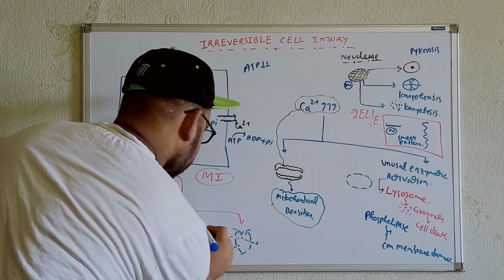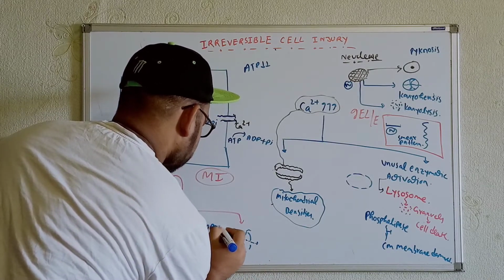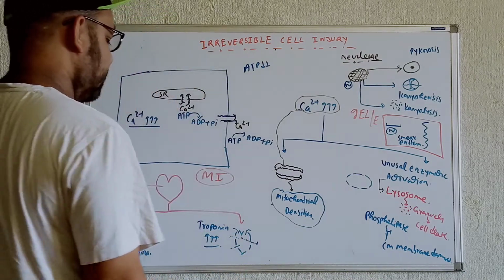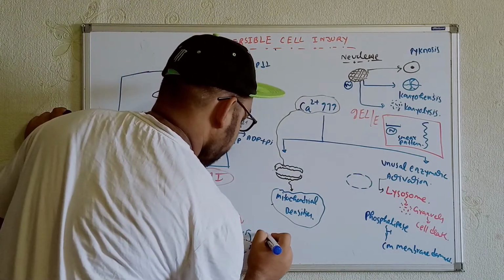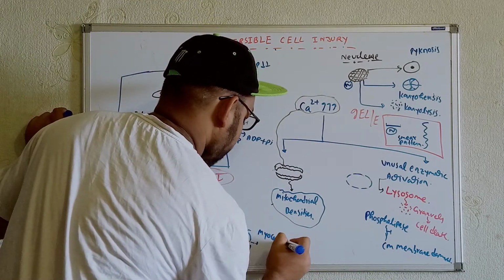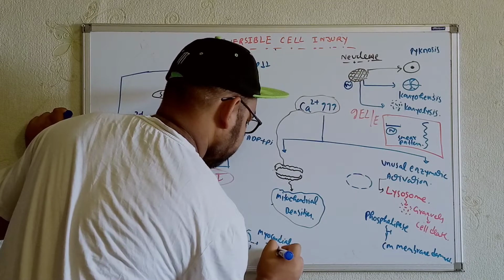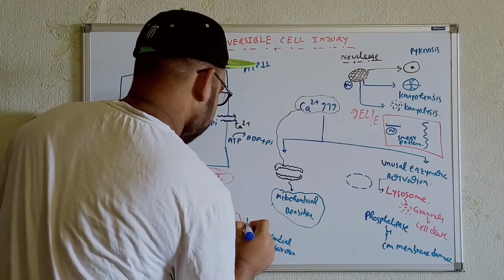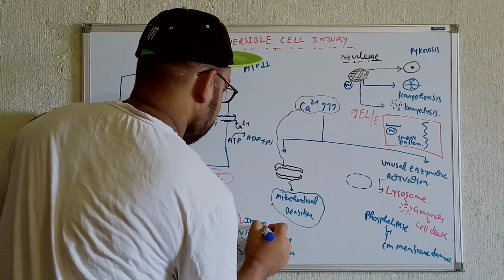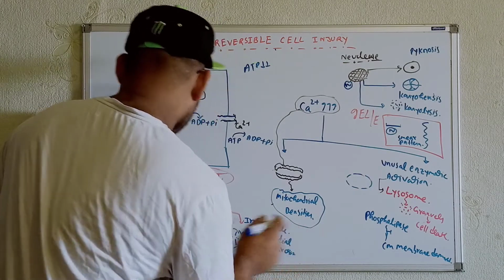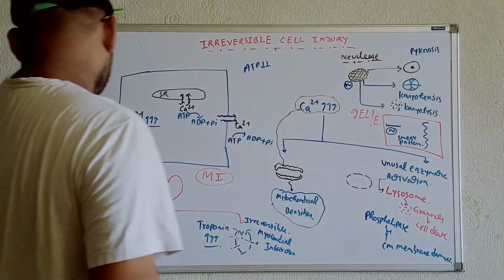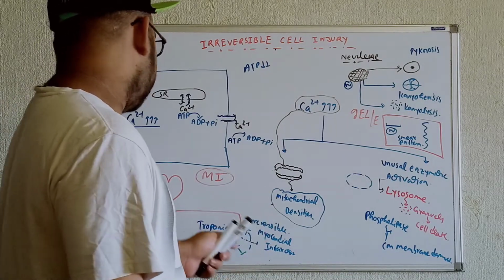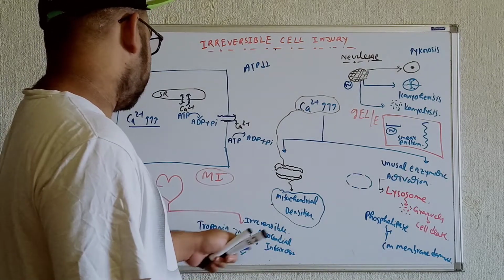In these cases we will see myocardial infarction. This is the irreversible one. And this one is the reversible one, where we gave the example of angina pectoris. But the irreversible one is myocardial infarction, which I showed with this example for better understanding.